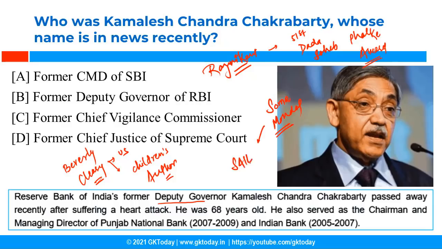SAIL is Steel Authority of India Limited. Now she has been appointed as the new chairperson of SCOPE. What is SCOPE? SCOPE stands for Standing Conference of Public Enterprises. So now she has been appointed as the new chairperson of Standing Conference of Public Enterprises. So we covered 4 names: Kamlesh Chandra Chakrabarti, Beverly Cleary, Rajinikanth and Soma Mondal.